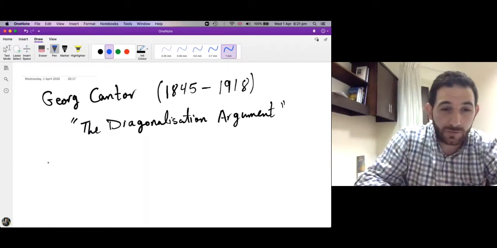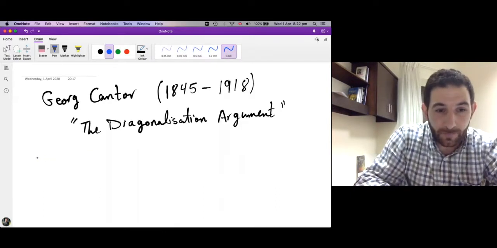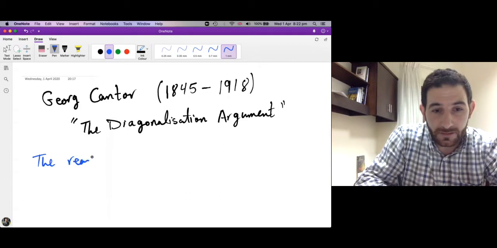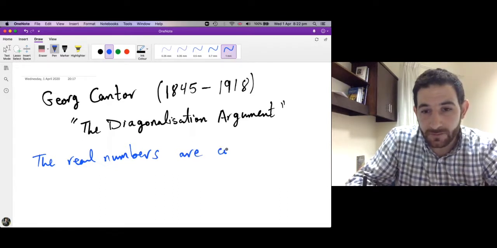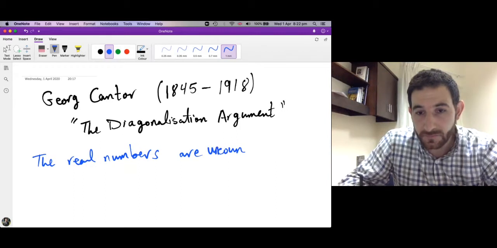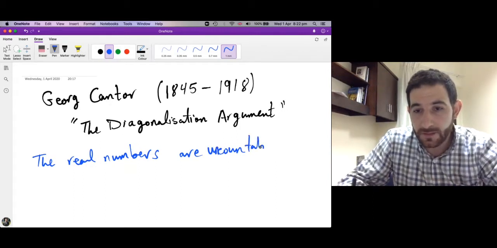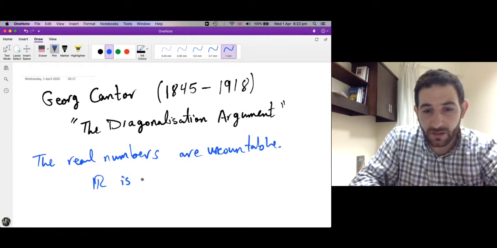Today in this session we will show that the real numbers are uncountable. In other words, the set of real numbers is an uncountable set.